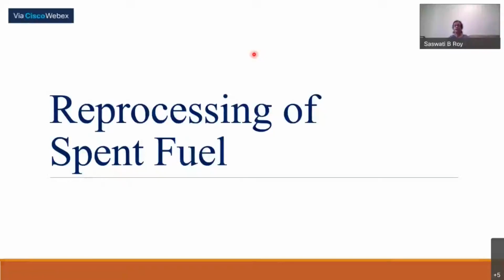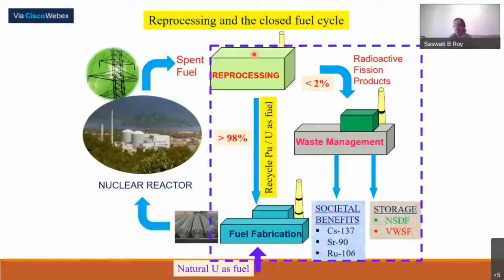So we made 37 bundle UO2 fuel assemblies, which were fed into a nuclear reactor, and after completion of its designed life, the fuel has come out. After generation of electricity, it has come out as spent fuel. And today, our discussion is on the reprocessing of the spent fuel.